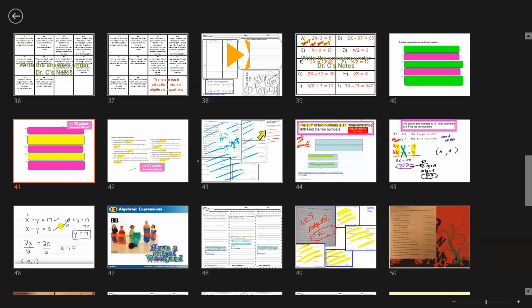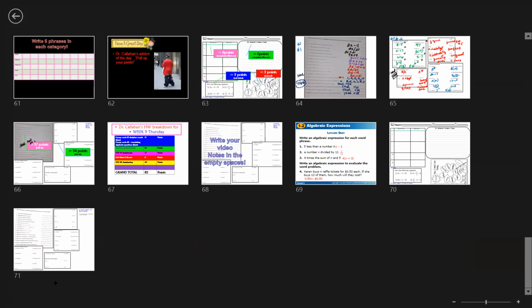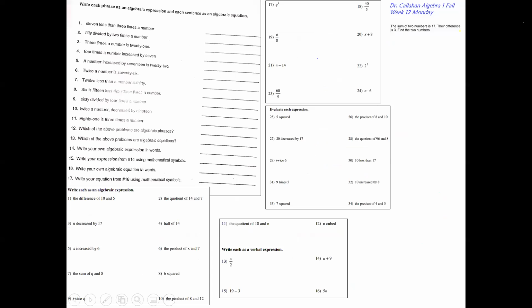All right, next you're going to turn over to this page right here. This is in your guided notes for week 12. Start practicing with this. Here you have the phrases. I want you to put the equation over here on the right side. Same thing with the remainder of this.